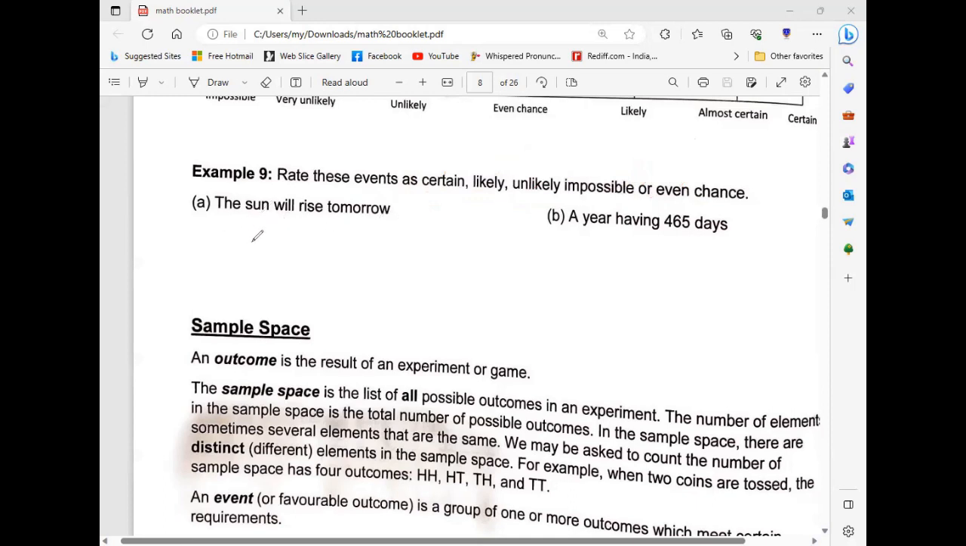Which one do you use? Certain, right? Certain. Yeah. Next, a year having 465 days. Impossible.